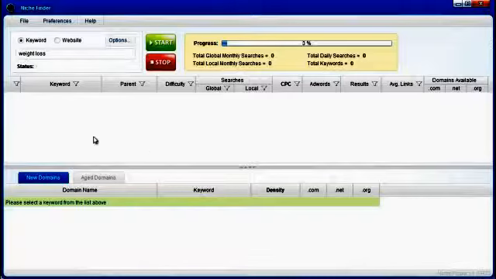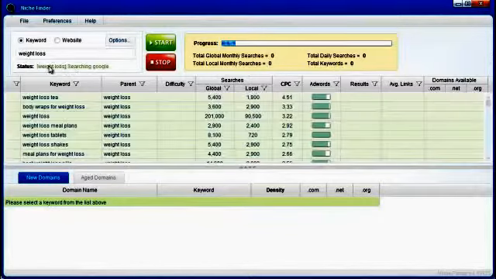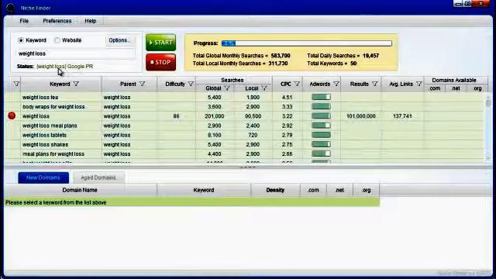I'll click Start. The first thing you'll notice is there's a new status message that appears here. This is going to give you a better idea of what Niche Finder is doing. So you can see it's downloading the keywords now. Before this message was up here, it said it was accessing adwords.google.com. It's logging into your Google account. Okay, right now it's going through the keyword weight loss pills. It's searching Google. It's grabbing the Google PageRank for each of the keywords. So you can see it's doing a lot of different things. And then you can see the total progress up here at the top, obviously.